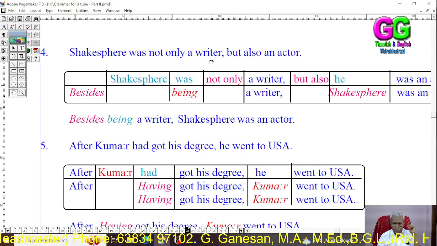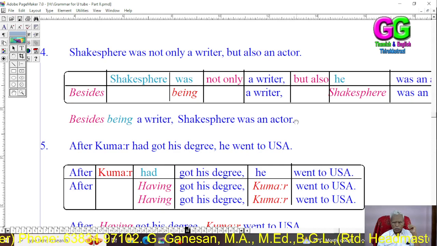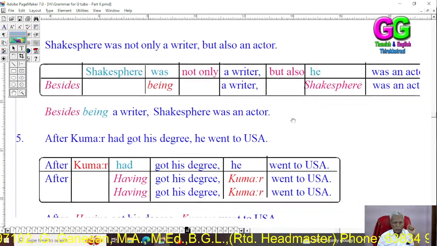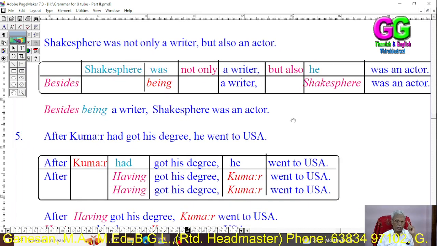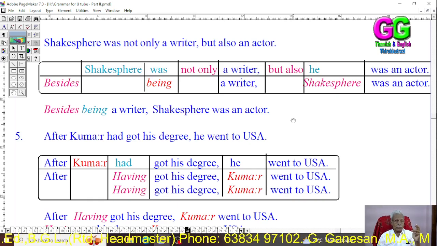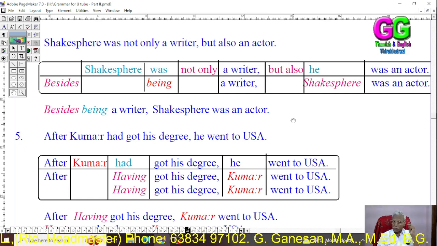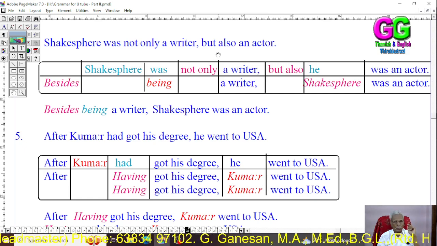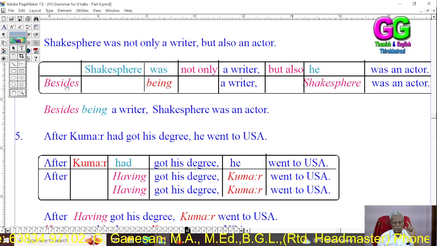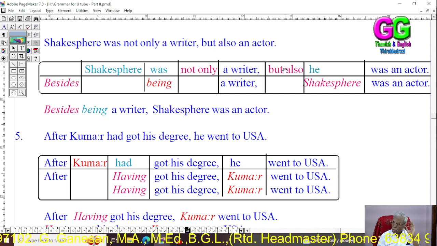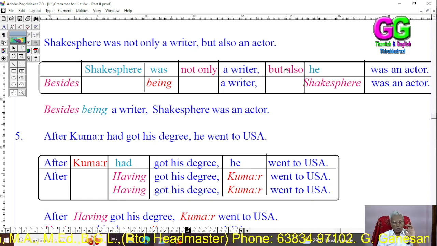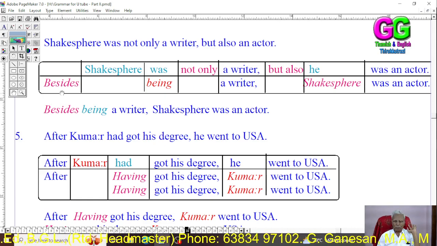Shakespeare was not only a writer but also an actor. Dear students, here we will see an easy tabular column. You should get thorough knowledge of the phrase, complex conjunction and compound conjunction. Here, "not only but also" is the complex conjunction. Its phrase is "besides". So "not only but also" is replaced by "besides".